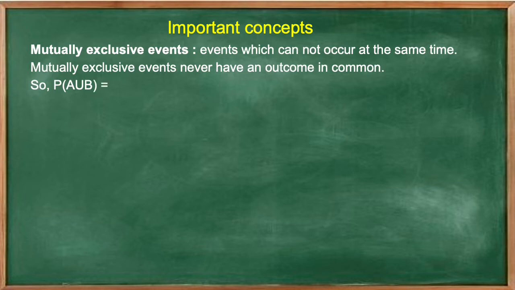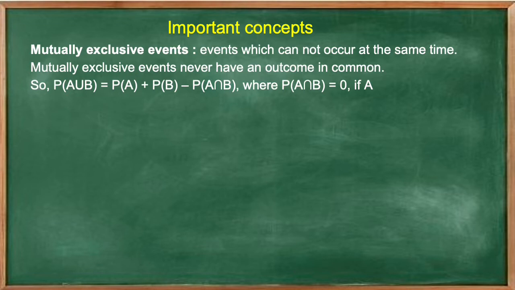So probability of A union B is equal to probability of A plus probability of B minus probability of A intersection B, where probability of A intersection B is equal to 0 if A and B are mutually exclusive.